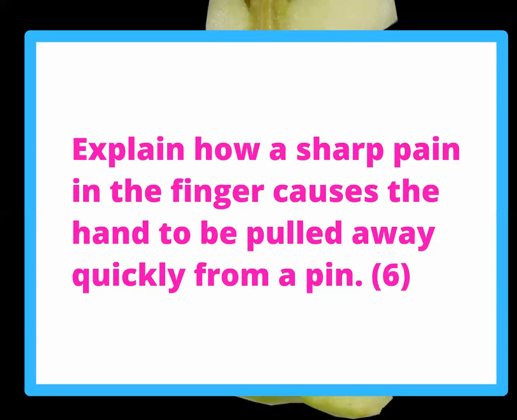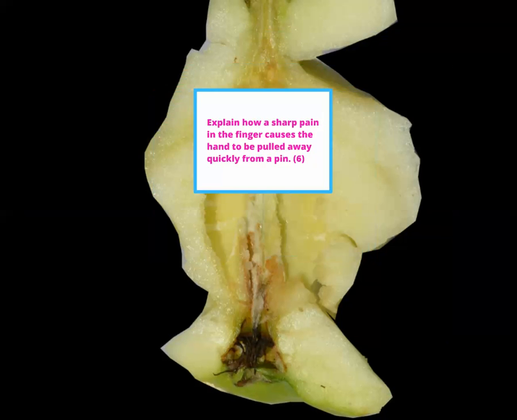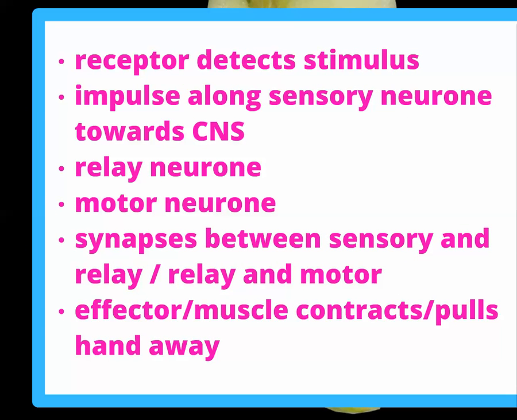Explain how a sharp pain in the finger causes the hand to be pulled away quickly from a pin. The receptor detects the stimulus. The impulse travels along the sensory neuron towards the CNS, to the relay neuron, then to the motor neuron. It crosses the synapse between the sensory and relay neuron gap, or between the relay and motor neuron gap, and the effector, or the muscle, contracts or pulls away.